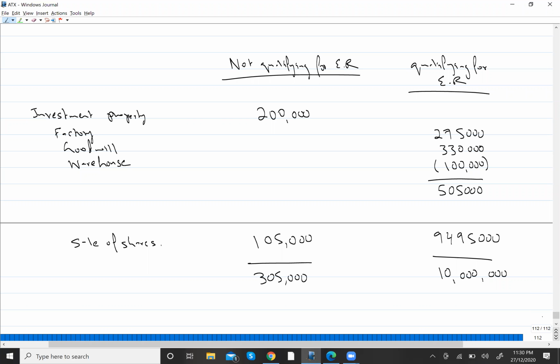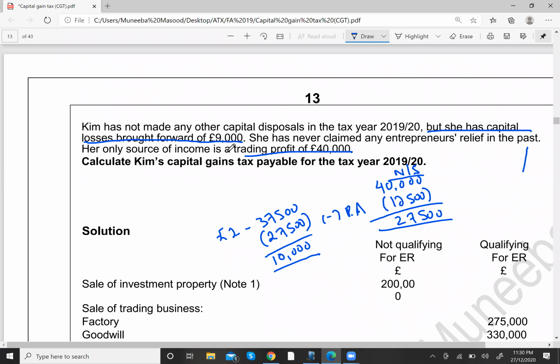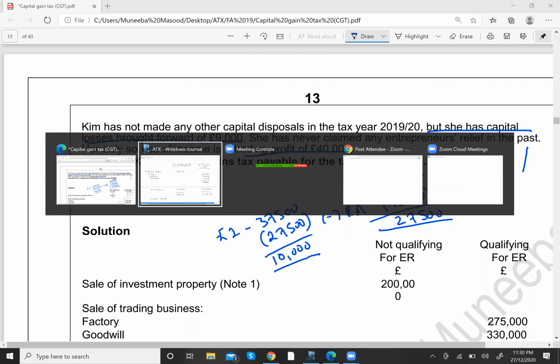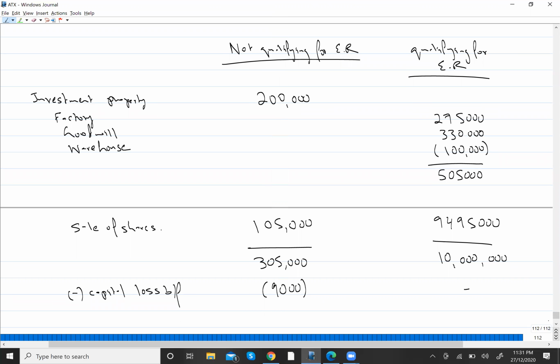Now let us minus the capital loss brought forward, because in the question there was a capital loss brought forward. What was the amount of loss? That was 9,000, right? So we will first minus it from gain not qualifying for ER. That is your tax planning point. So all the loss is utilized, which means we don't have any loss remaining that can be deducted from the gain qualifying for ER column.